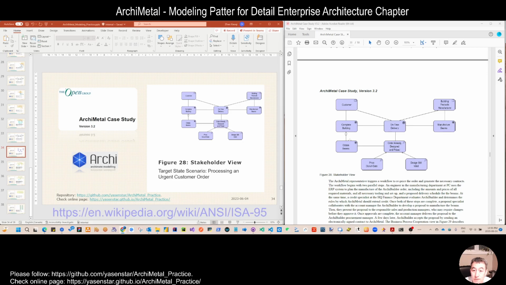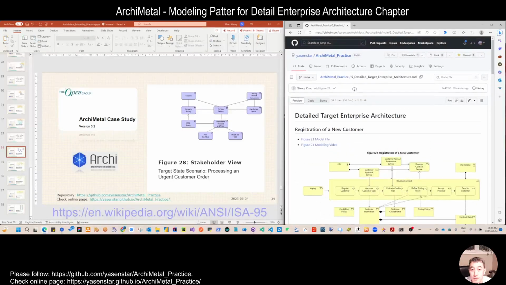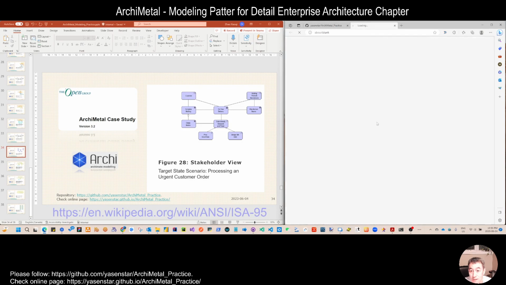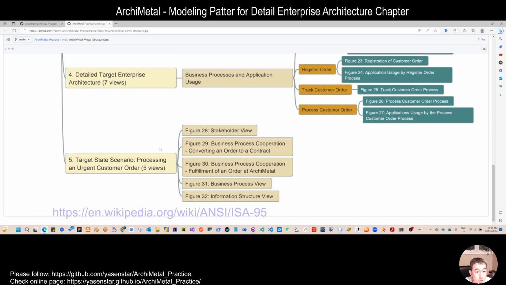So let's start from the first one, the stakeholder view. If you read from the repository, you can see here, first, we will understand the stakeholder view on how this urgent customer order should be fulfilled.